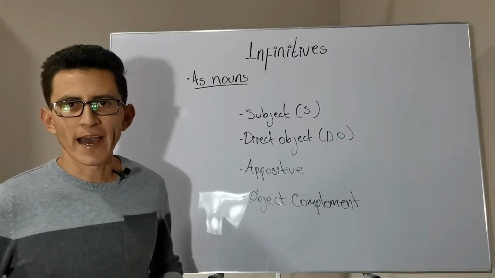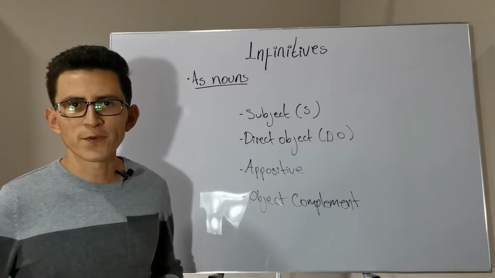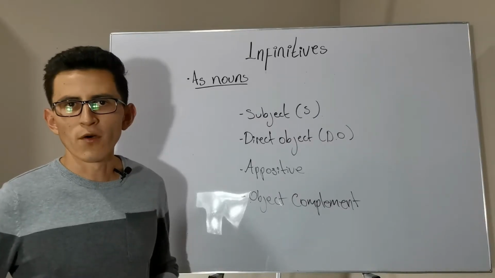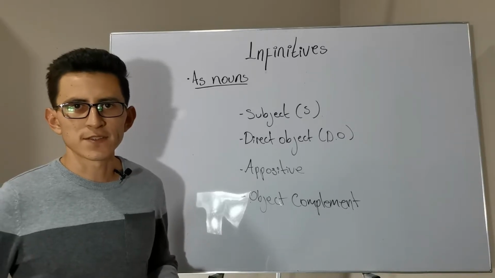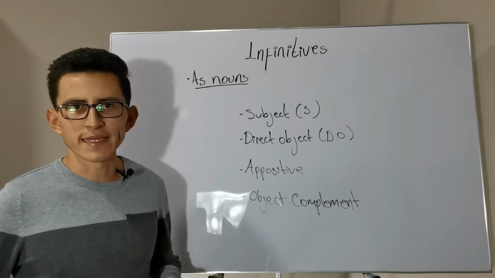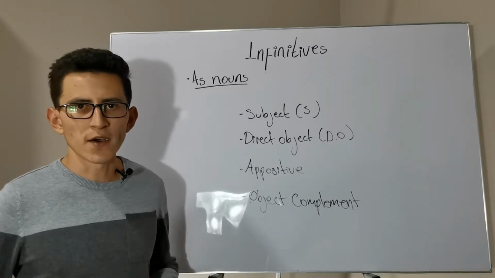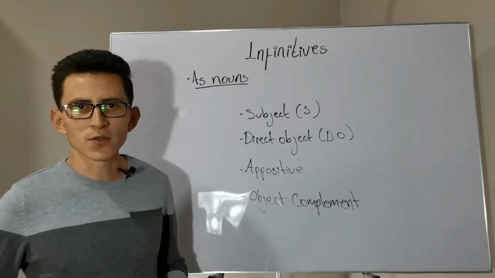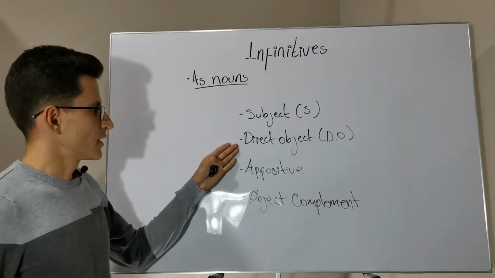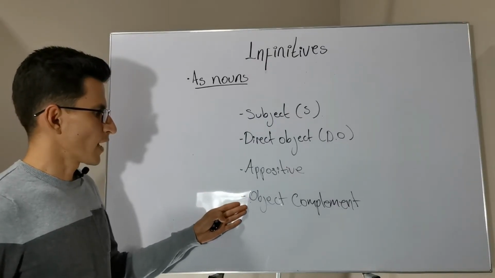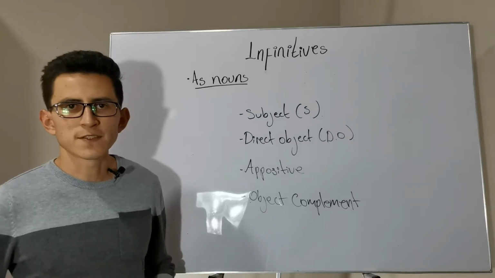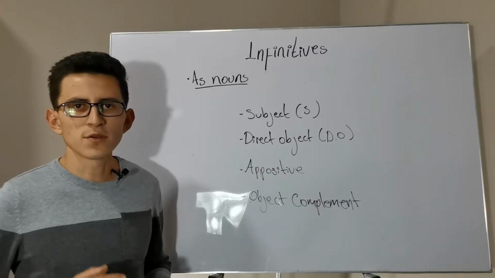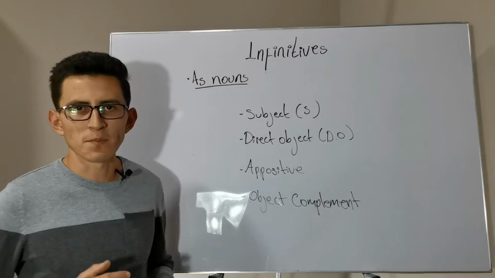When an infinitive acts as a noun, it can perform most of the roles that nouns can play in a sentence. The only two roles that infinitives acting as nouns cannot play in a sentence are the indirect object and genitives. In other words, an infinitive acting as a noun can be the subject, a direct object, an appositive, or an object complement. Infinitives acting as nouns are the easiest to identify. We just have to look at the position where they are placed.